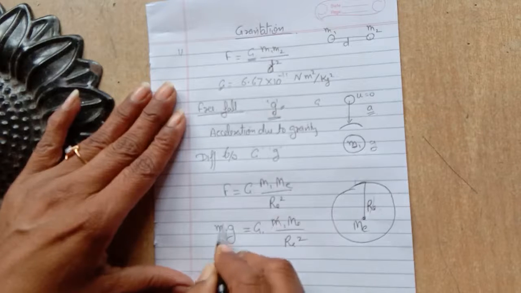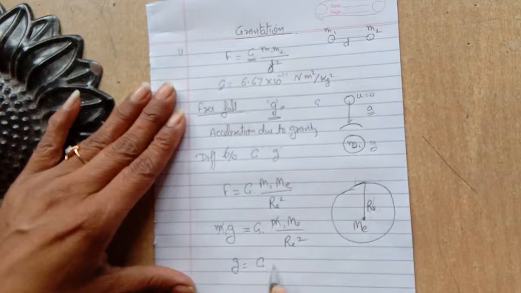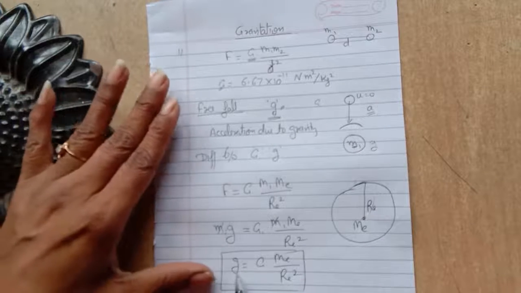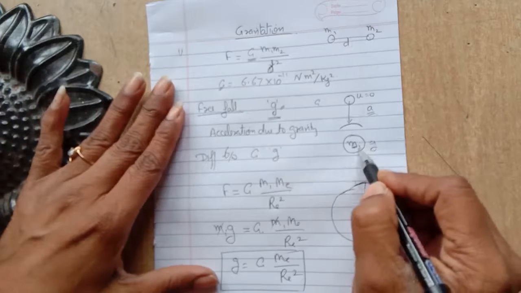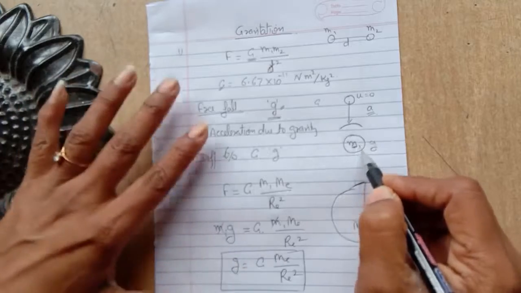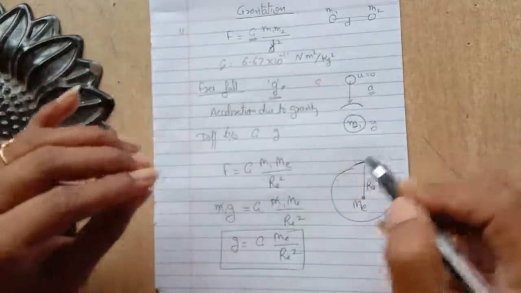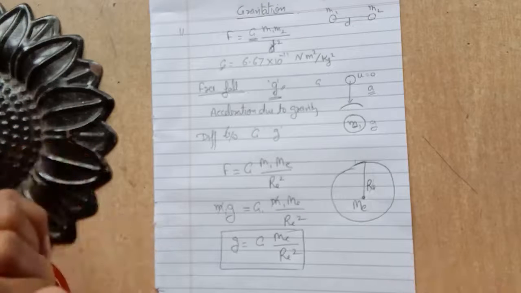So m1 will cancel out with m1. So we can say g is equal to G Me upon Re square. So it means the acceleration due to gravity produced in the object does not depend on the mass of the object. Either the object is heavy or light, the acceleration due to gravity does not depend on these values.